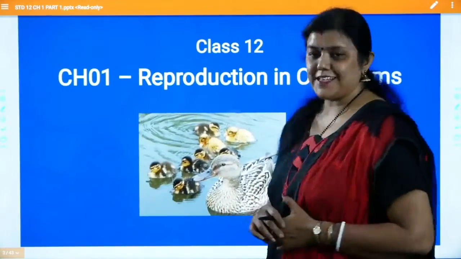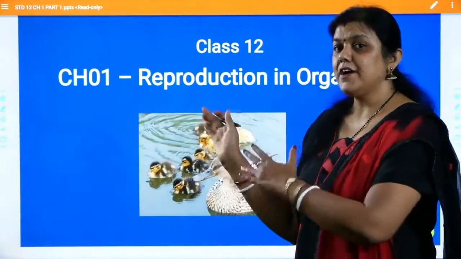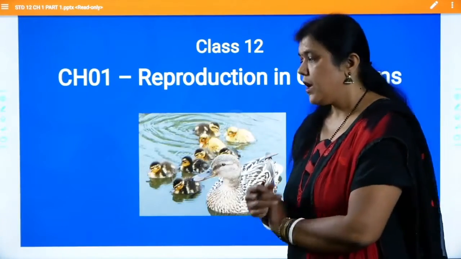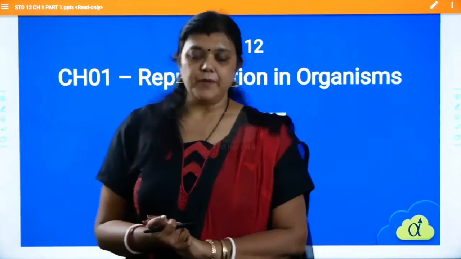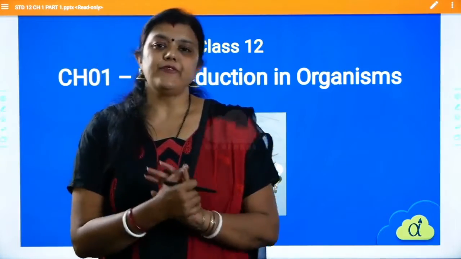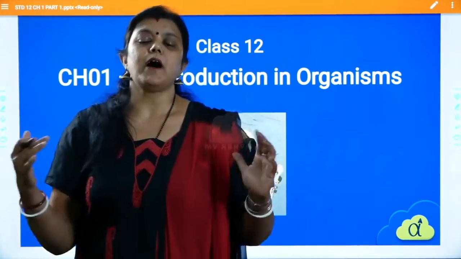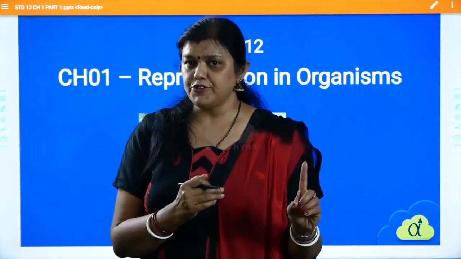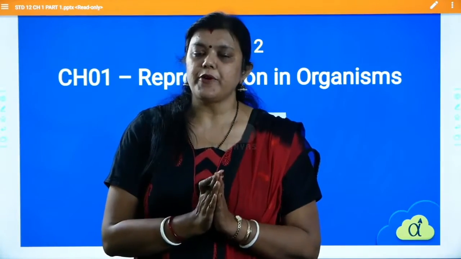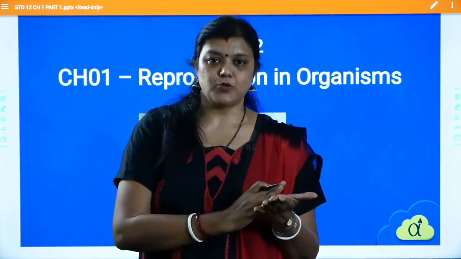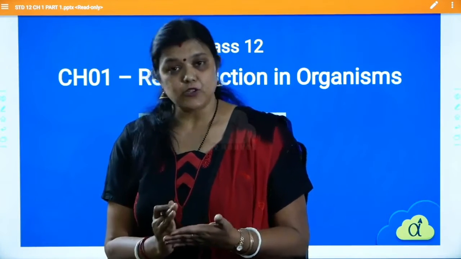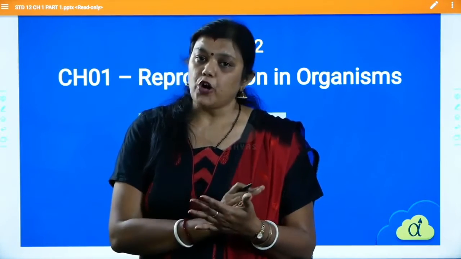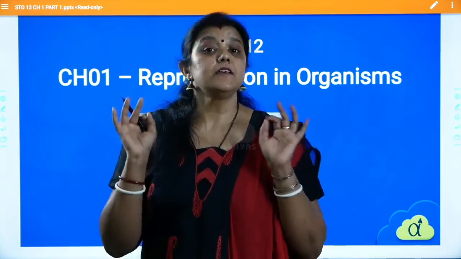So class 12, chapter 1 is reproduction in organisms. What are we going to learn in this chapter? We are going to start with the definition of reproduction. There are some other important definitions which may appear for 1 mark questions. We are going to divide reproduction into 2 basic parts, the sexual mode of reproduction and the asexual mode of reproduction. We are going to talk about both processes in general.